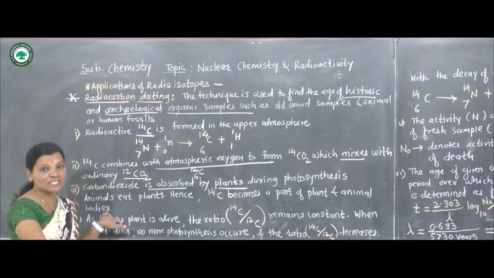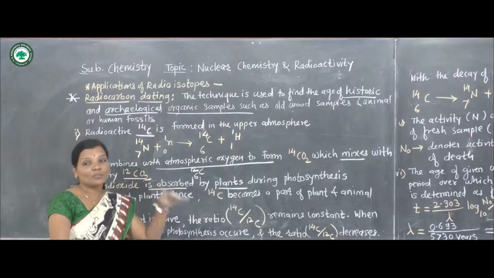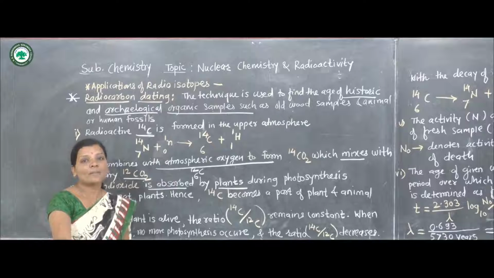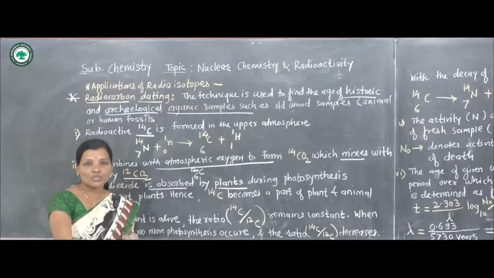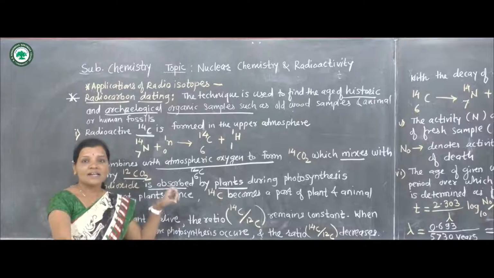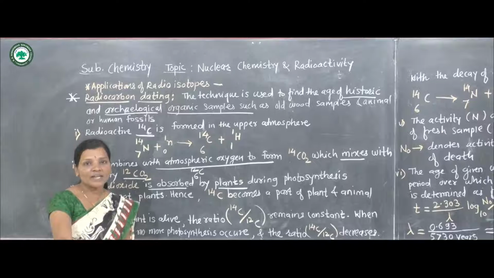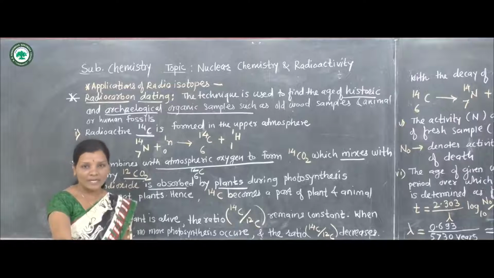In the upper part of the atmosphere, carbon 14 is formed by the bombardment of neutrons on the nitrogen nucleus, and that carbon 14 isotope mixes with oxygen to form carbon dioxide with carbon of atomic mass 14.